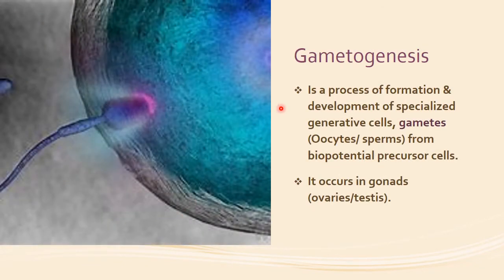What is gametogenesis? Gametogenesis is a process of formation and development of specialized generative cells, that is, the gametes, which are the oocytes in the females and the sperms in the males, from their bipotential precursor cells. The process of gametogenesis takes place in the gonads, the ovaries of the females and the testes of the males.